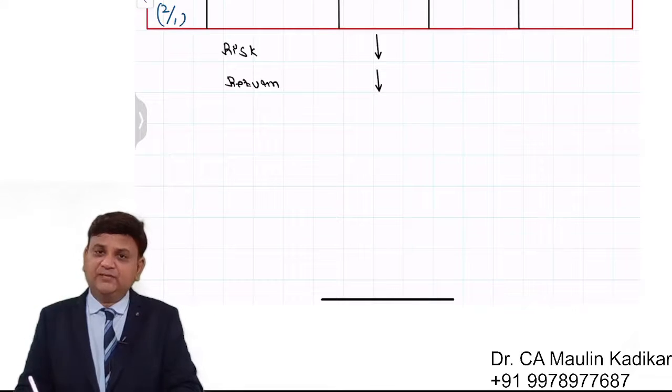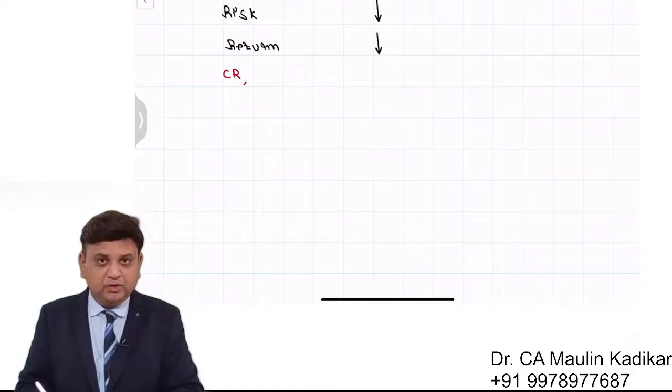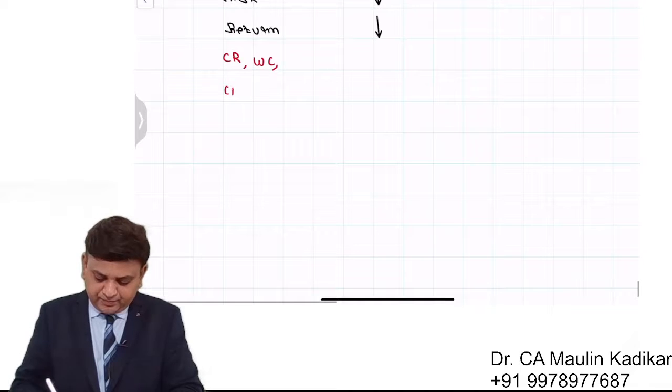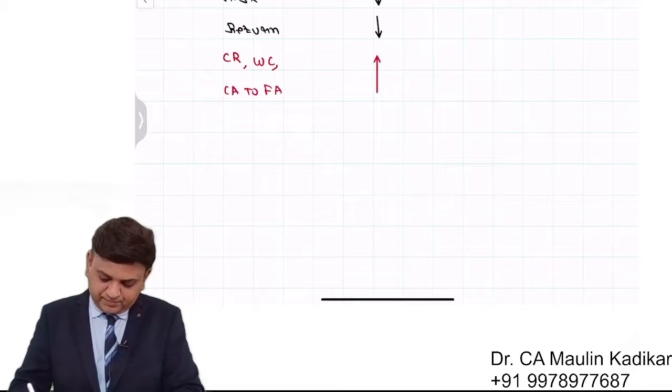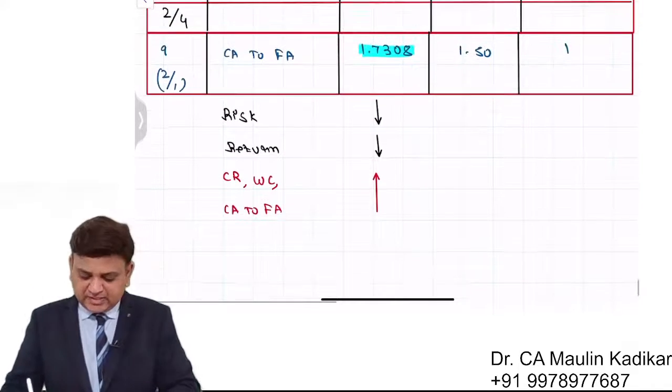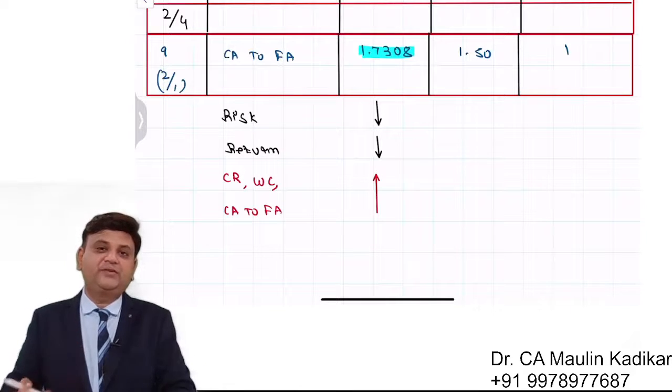In case of the conservative working capital policy, listen carefully: current ratio, working capital, current assets to fixed asset, all these ratios are going to be more. So we understand that all these ratios are going to be high. Why? Because you are having more investment in the working capital.